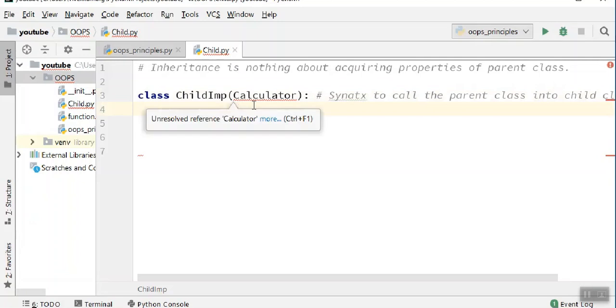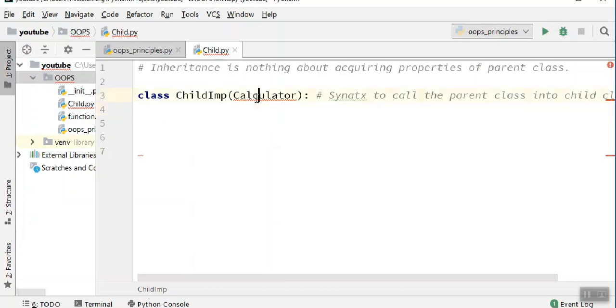Now you see that there is this error, right? Because we're using PyCharm and PyCharm is a little dumb, it doesn't understand from where exactly this class has been inherited. There should be some link between this file and this file. You need not remember anything, even if you've created a lot of files.